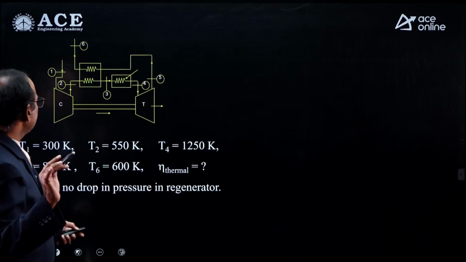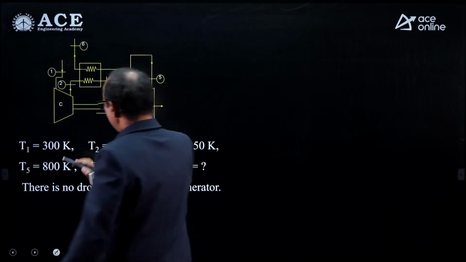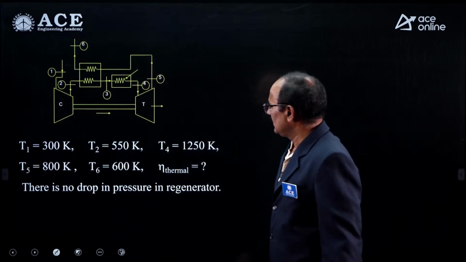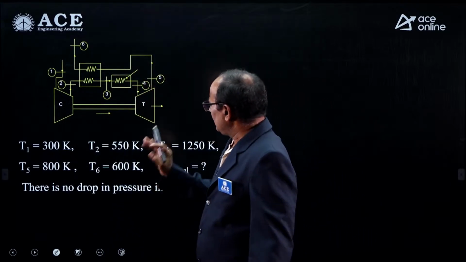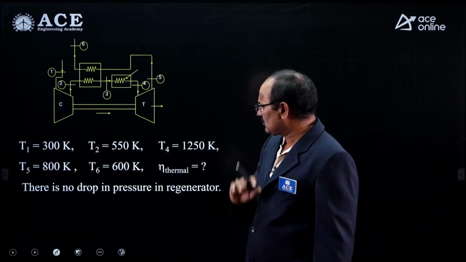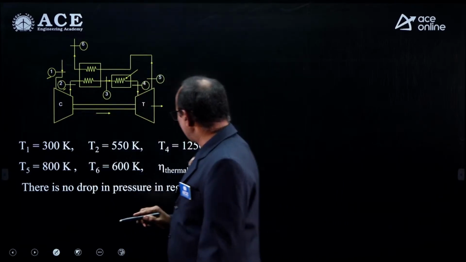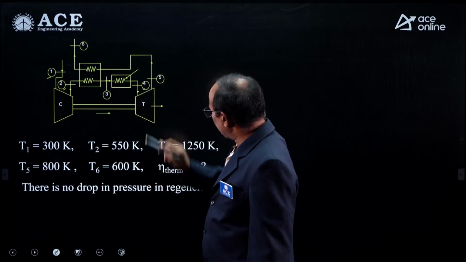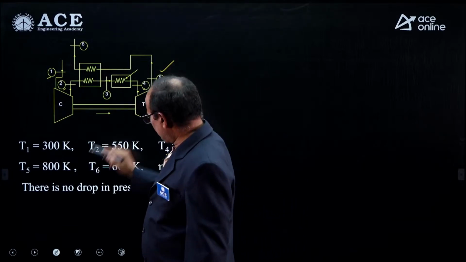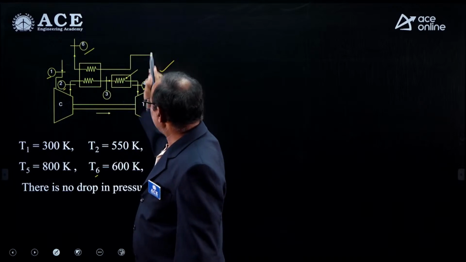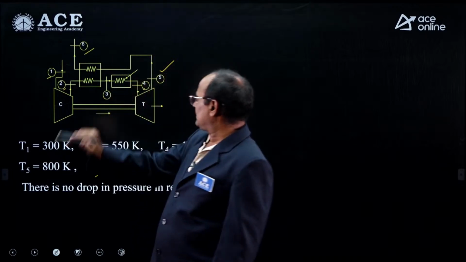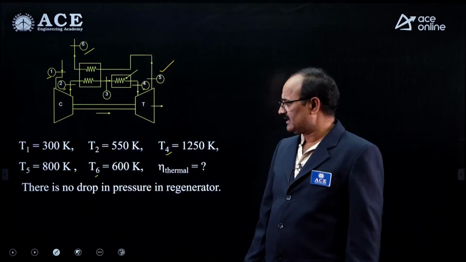Okay. Similarly, look at another problem given for the Brayton cycle. The diagram is given like this. The temperatures at the respective points are given: temperature at state 1, state 2, state 4, state 5 and state 6 are given. But the temperature at state 3 is not given.